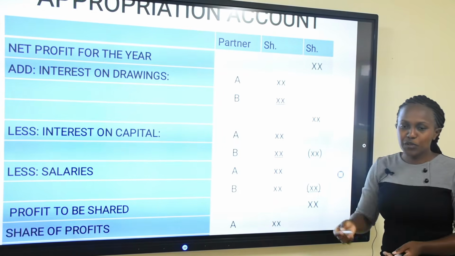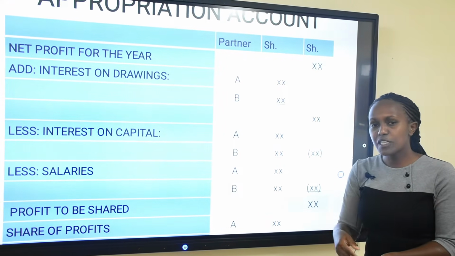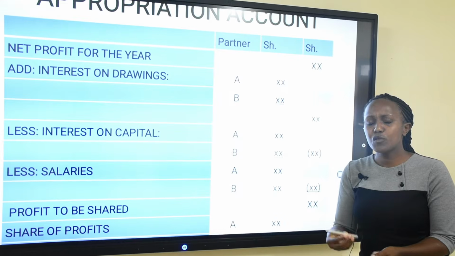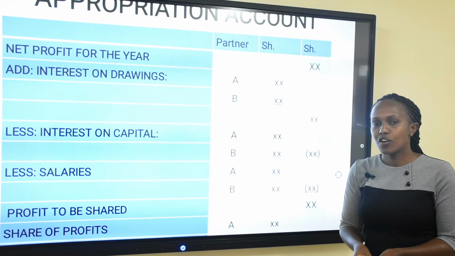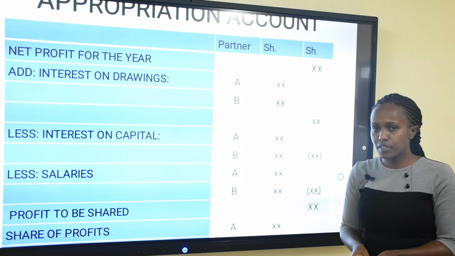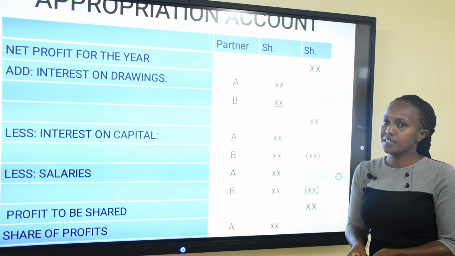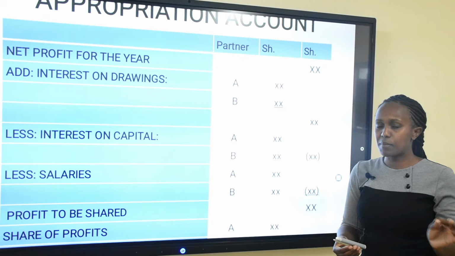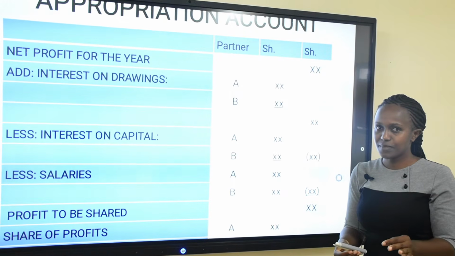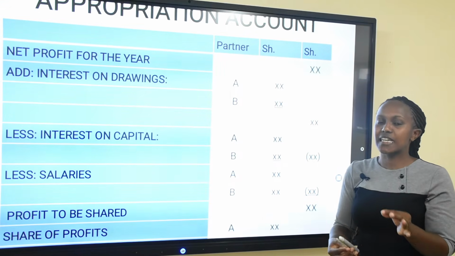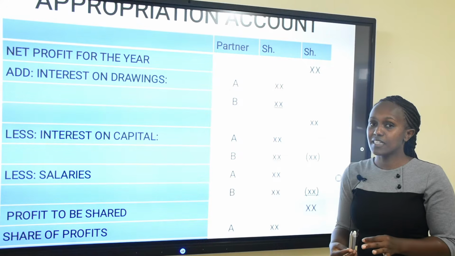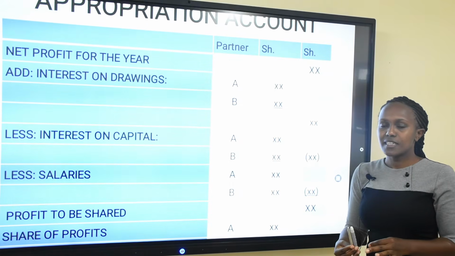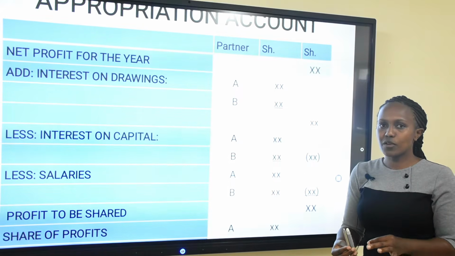Once we have the net profit, we request the partners, if you withdrew any money or took any withdrawals, kindly bring the money, which is the interest on the drawings, not the drawing itself, but the interest on that money. The interest on that money is an income to the partners, as much as they are the ones paying it, because they are the ones who took the goods.